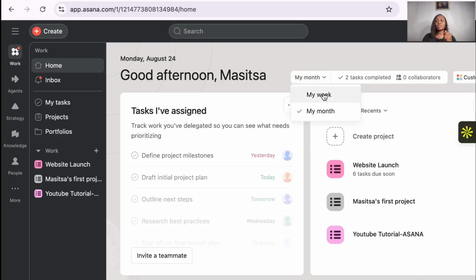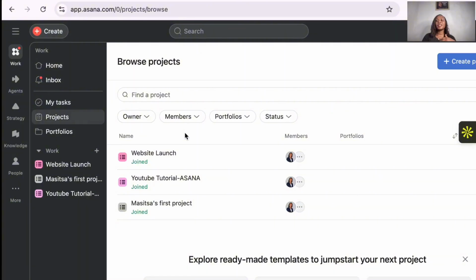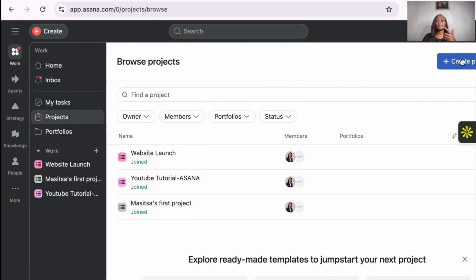Now, if I want to see my week's progress, it's going to show me this week I haven't completed any task. If I wanted to create a project, I can create it from here, or I can come here and then create a project. There are 2 options. So you can click on projects here, then you create a project on here. All right. So you can either click there, then have your projects open there, just like that. Or if you don't want to do that, so you can see, like, I have created 3 projects here.